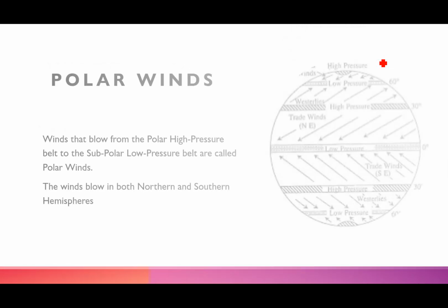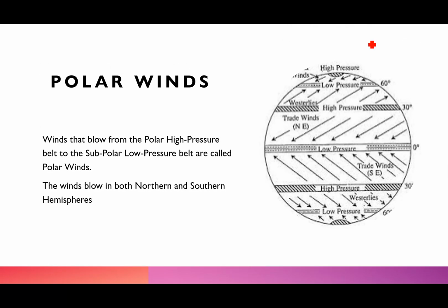So we've done the trade winds, we've done the westerlies, and now we'll do the polar winds. They blow from the polar high pressure belt to the subpolar low pressure belt, that is, if you could just see from here. So these winds are the trade winds, they blow from the high pressure to the low pressure. Then these winds are the westerlies, right?